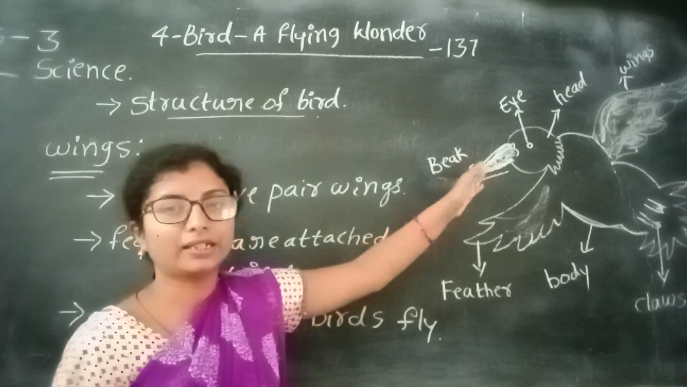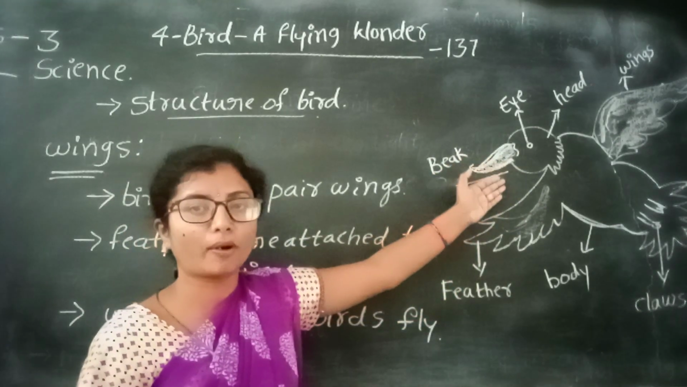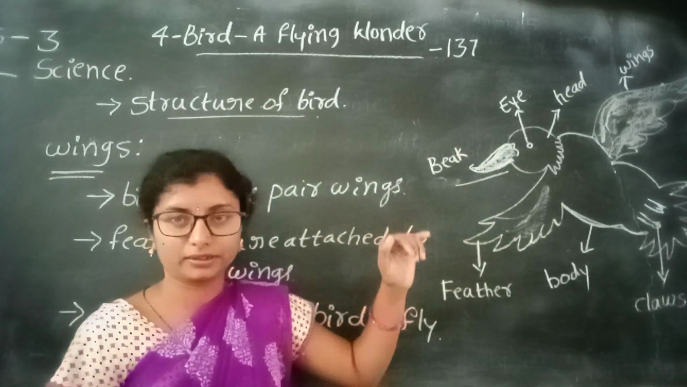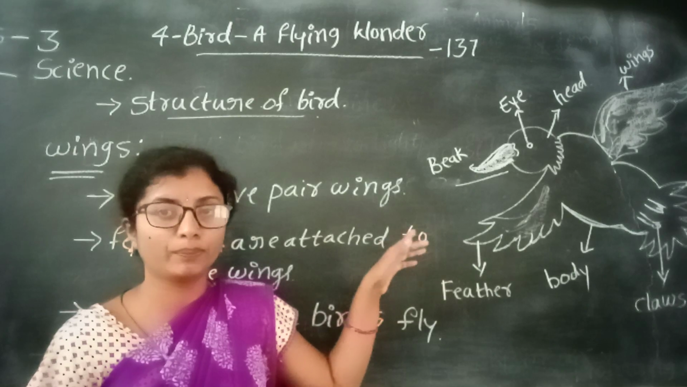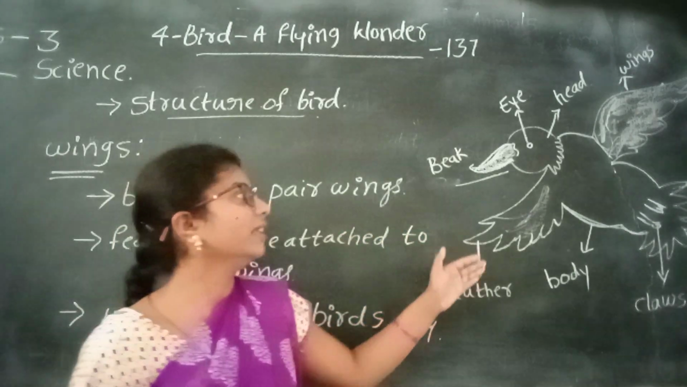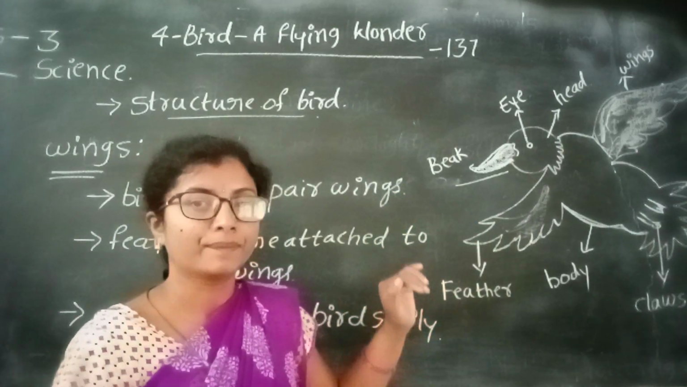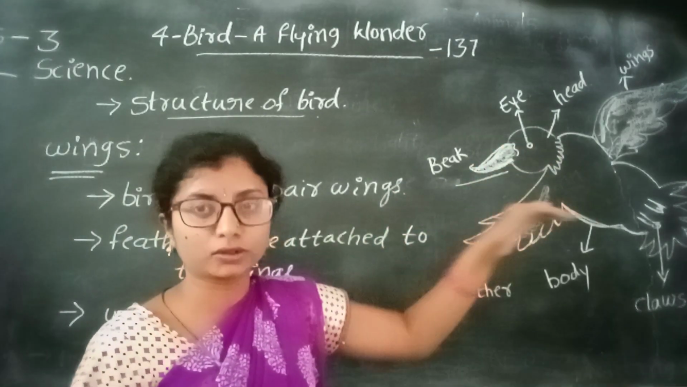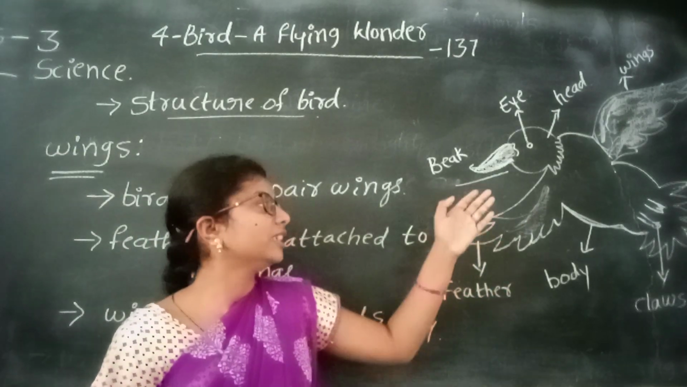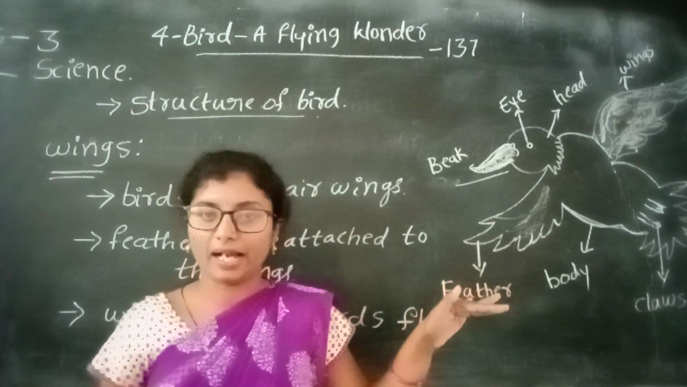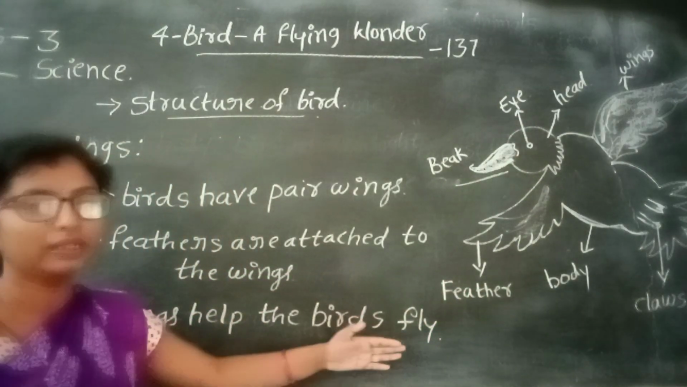Different birds have different types of beaks because it depends upon the food habit of birds. According to their food habit, they have different types of beaks. Is it clear? Then wings. Birds have a pair of wings. Feathers are attached to the wings only. These wings help birds fly. What is the function of wings? Wings help the birds fly.